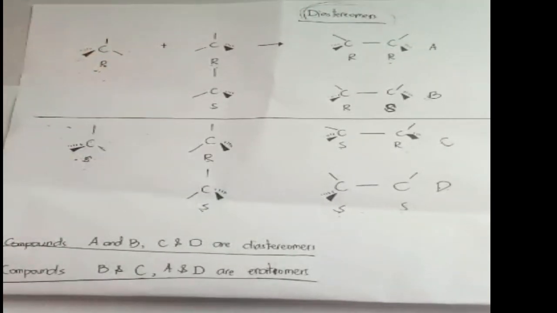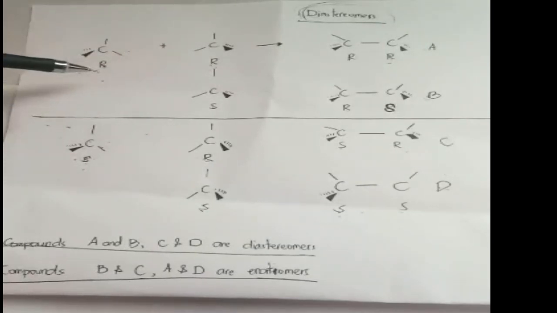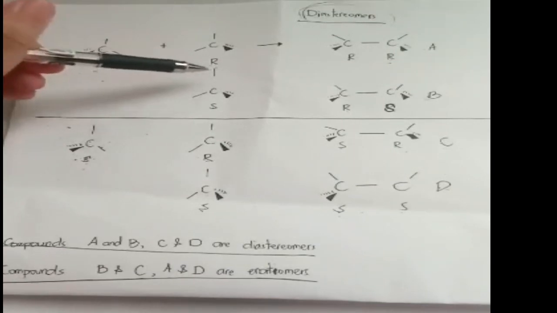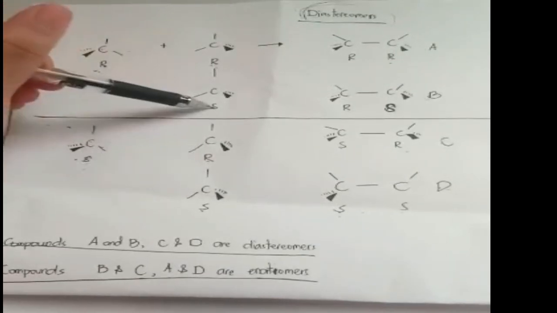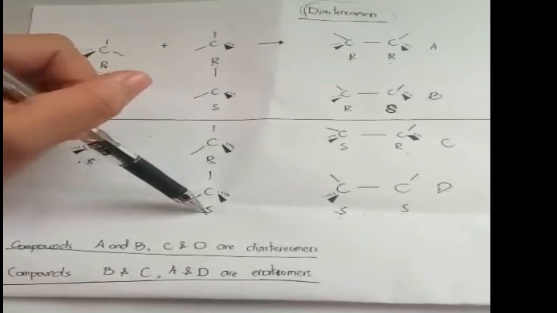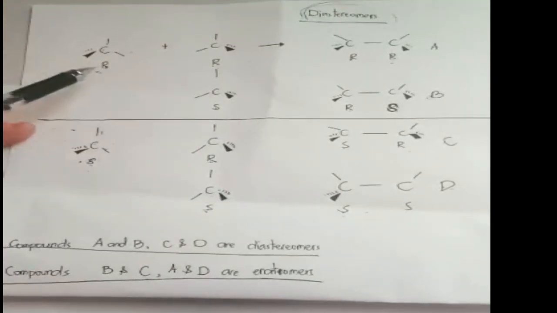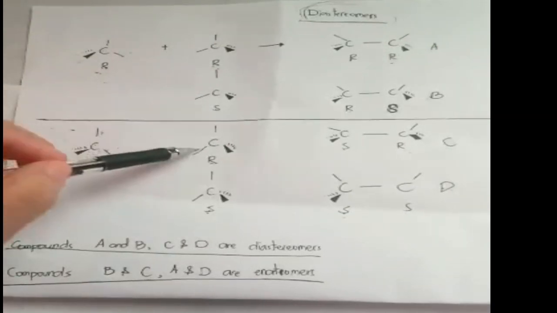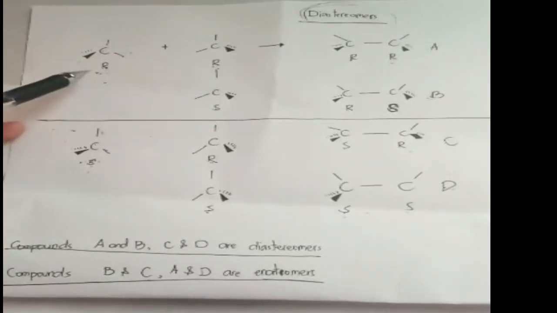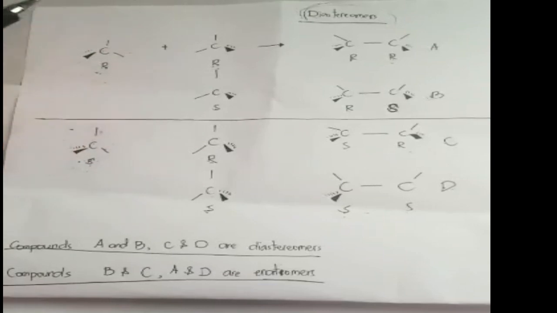So let's suppose we have a reaction. A reaction takes place between this R enantiomer and these two, R and S enantiomers, and a bond forms between this carbon and this stereogenic carbon.